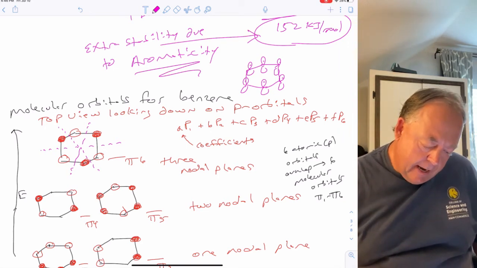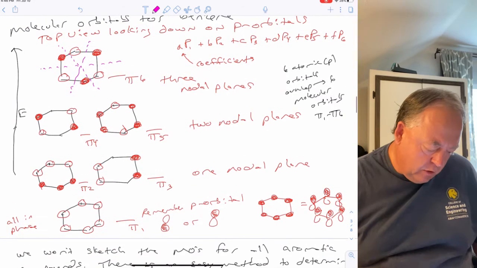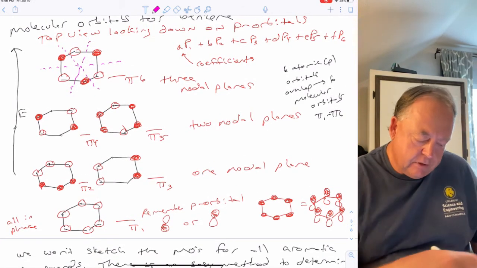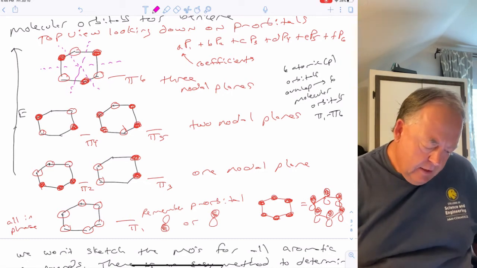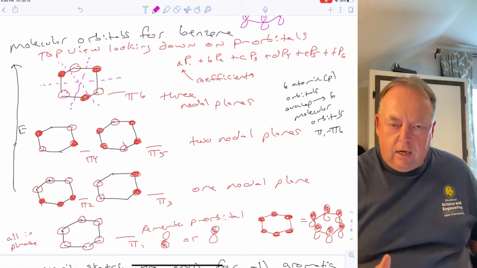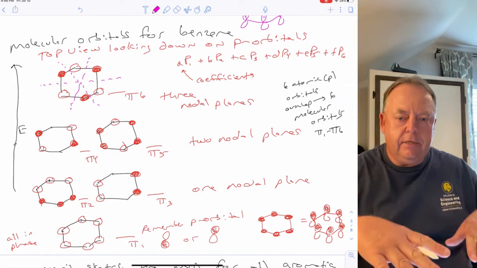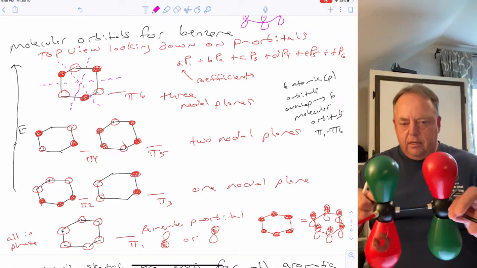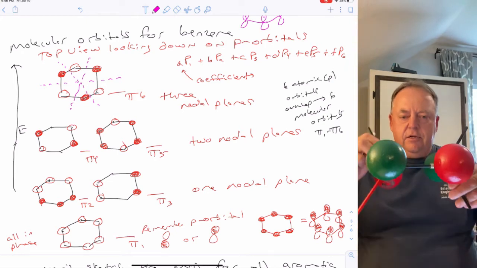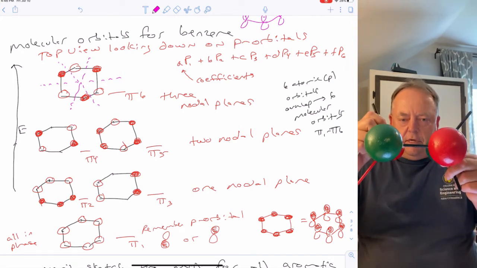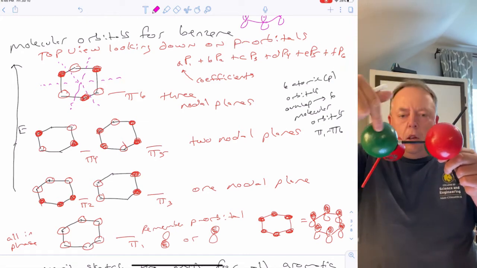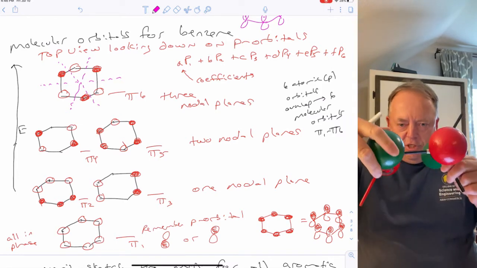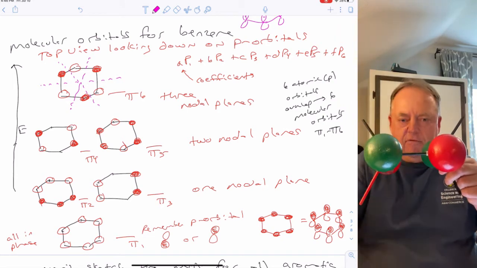So I've sketched them out here for you already, and I put them in order of energy from lowest energy at the bottom to highest energy at the top. And so these are drawn so that you're looking from the top down. Rather than looking at the pi system from the side, you're looking at them from the top down, so that you only see one lobe of each p orbital. And so you either see it shaded or you see it unshaded, for example.